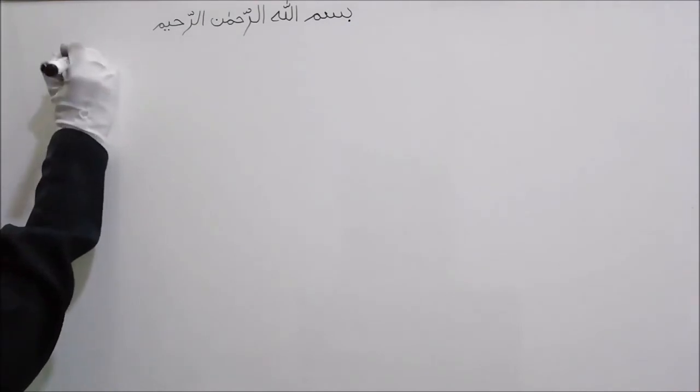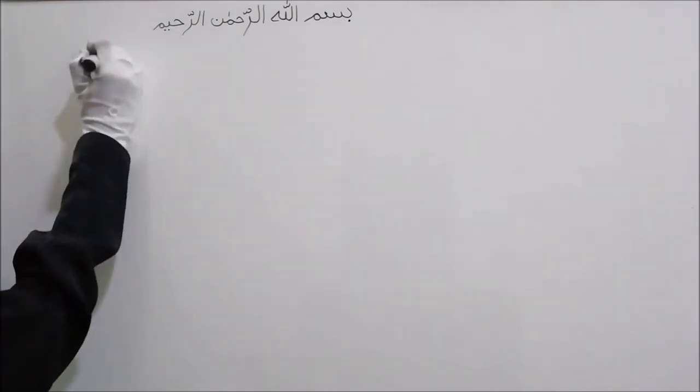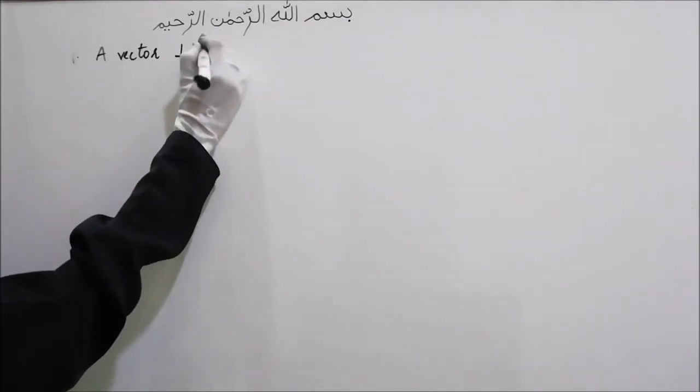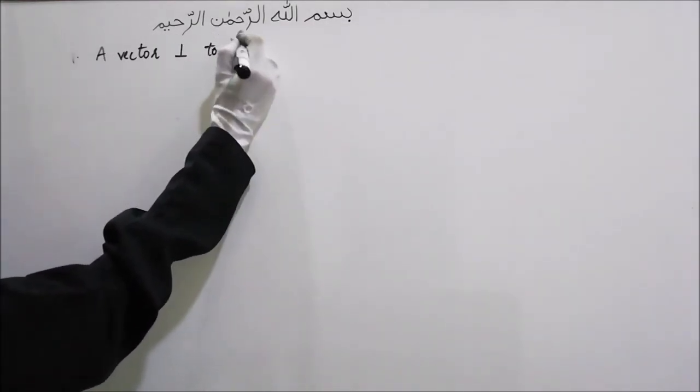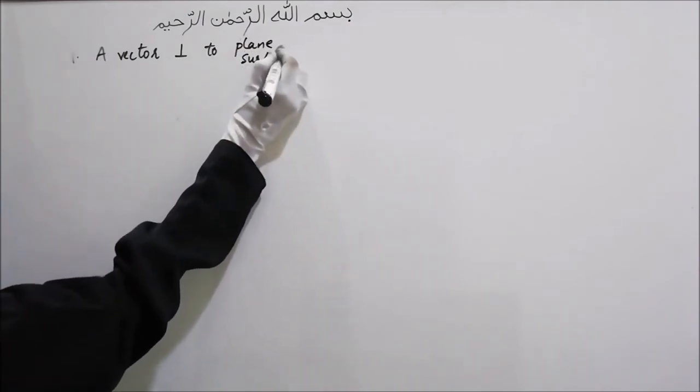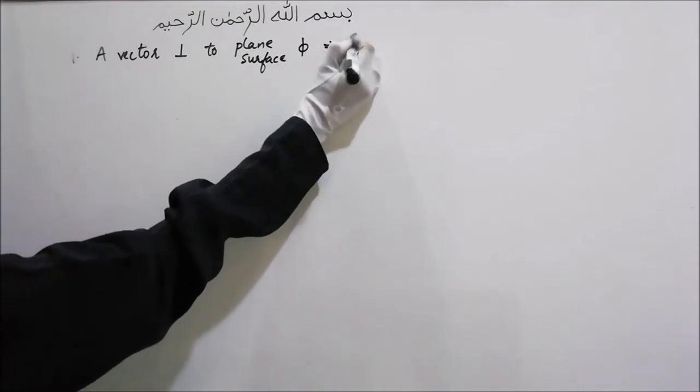Now we are going to look into some other topics randomly. A vector perpendicular to any plane or surface phi is given by del phi.